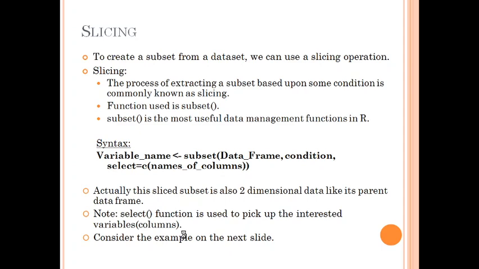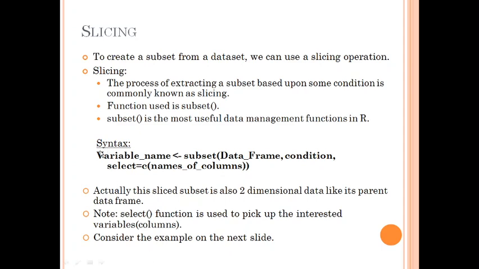The difference between indexing and slicing is that in indexing we may get a single row or a single column, but in slicing we will get a group of rows as well as columns. So slicing will create a subset which will also be a two-dimensional data structure in its own right, which will be a subset of the parent data frame.